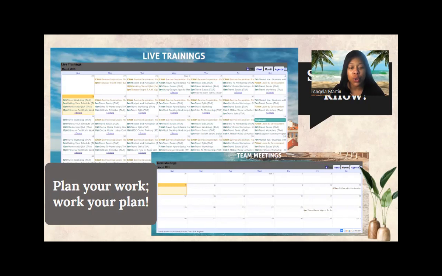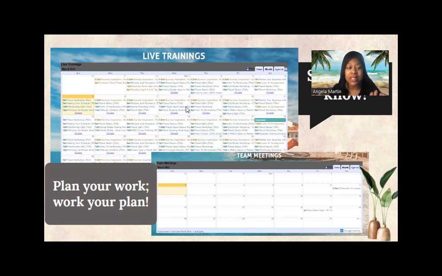So we definitely want to make sure that you're in a position where you can at least look at the live training schedule. If there is some training that you definitely want assistance on, whether that's travel Q&A, or maybe you want to go to a travel workshop where you're learning how to do mock bookings, whatever the case may be, you can come to this live training schedule. You can click on the actual date, click on the training, and save it directly to your Google Calendar or whatever calendar system you use so that you receive alerts and you don't miss things like I do on a regular basis when I don't save things to my calendar. So make sure you do that and you should be good to go.